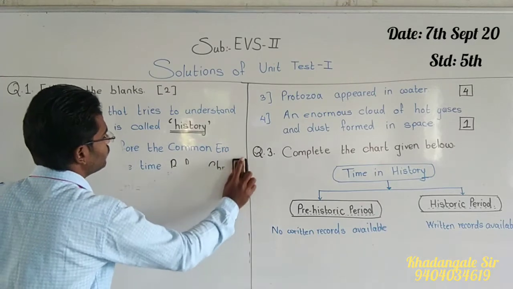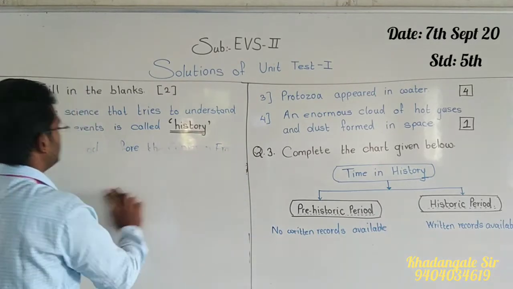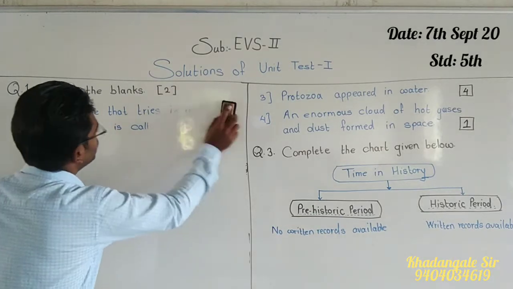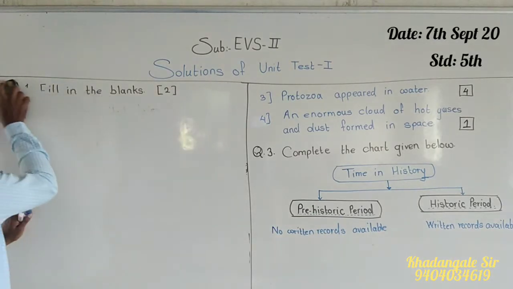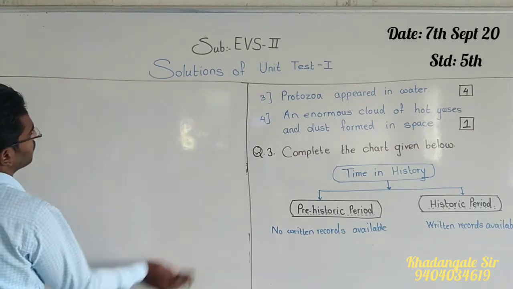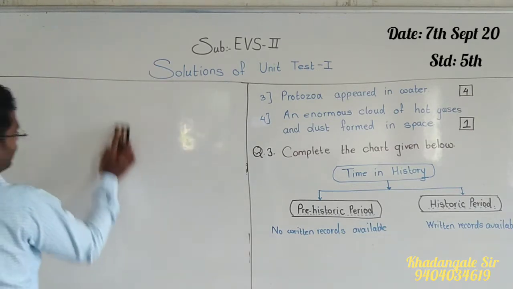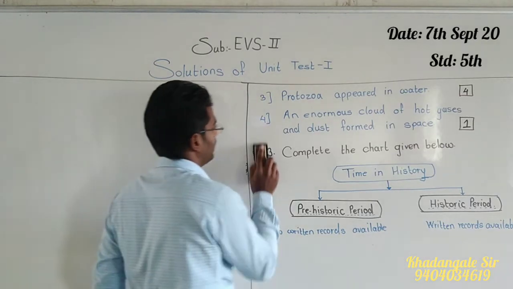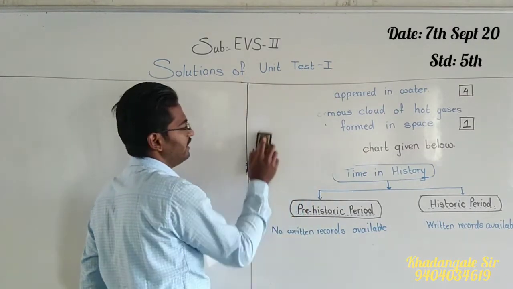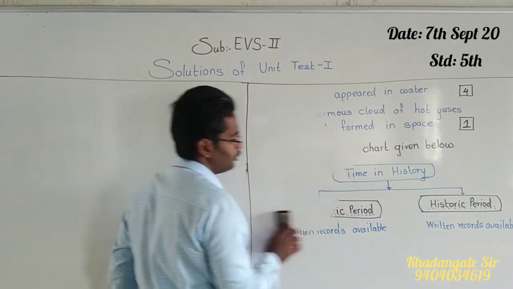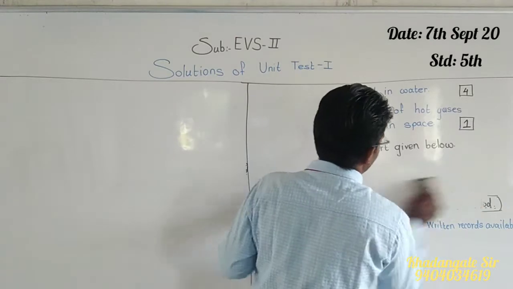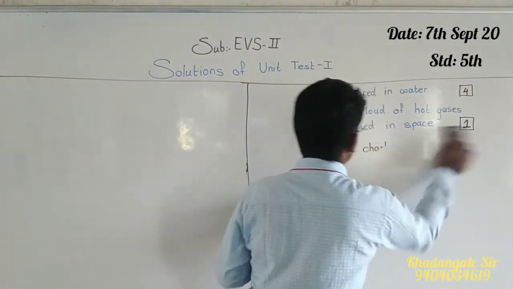See, what you have to do now, as soon as our paper is completed, you will copy this answer sheet again in your classwork notebook as homework, and you have to send it to me again on the WhatsApp group, not personally. You will send it on the WhatsApp group as your homework. Okay. Now here we will solve question number 4.